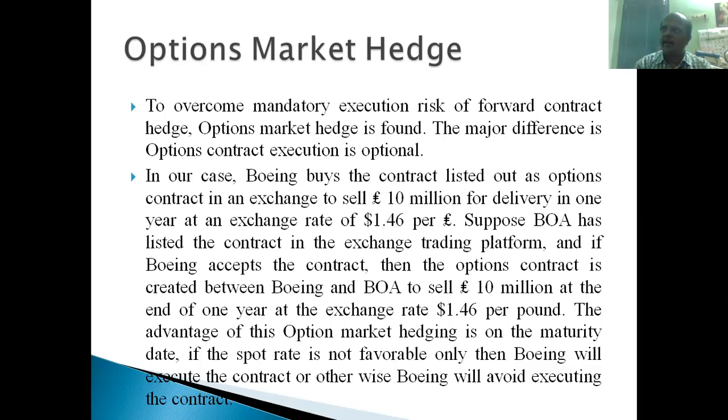I sell an options contract. Someone is buying that. It is for them to execute or not to execute. That is for the counterparty, right? I sell an options contract to Mr. X. So it is for Mr. X to execute or not to execute. But when he buys this option contract, he has to pay me some fees. That fee is called the option fee. That amount is to be mandatorily paid by the party, right? The buyer of the contract pays the option fee to the seller of the contract, right?